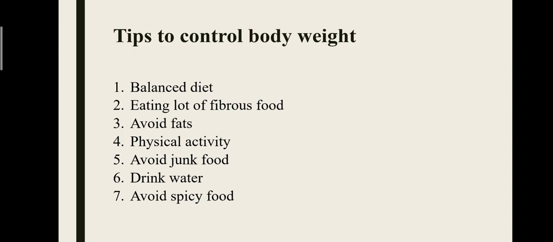Now for a healthy weight, there are certain tips for weight control. Number one is a balanced diet. Number two is eating lots of fibrous food, like fruits, salad, vegetables. These are rich sources of fibre. Then for a healthy weight, we have to avoid fats. Direct fats like butter, cream, ghee, animal fat should not be taken. Pure fat should be taken in the form of mustard oil, and that is used for cooking.